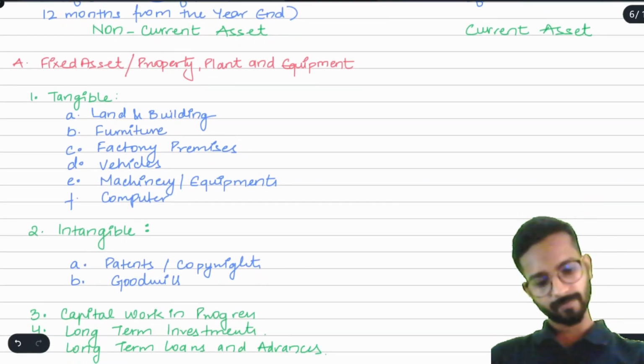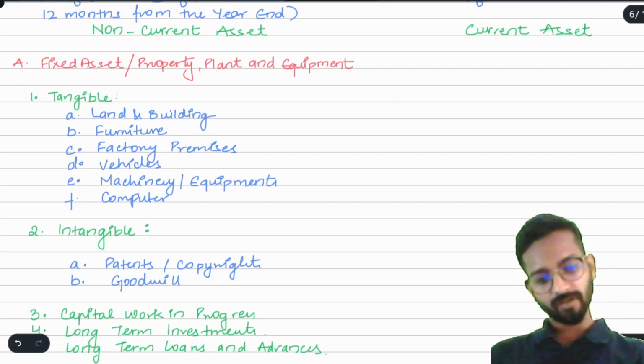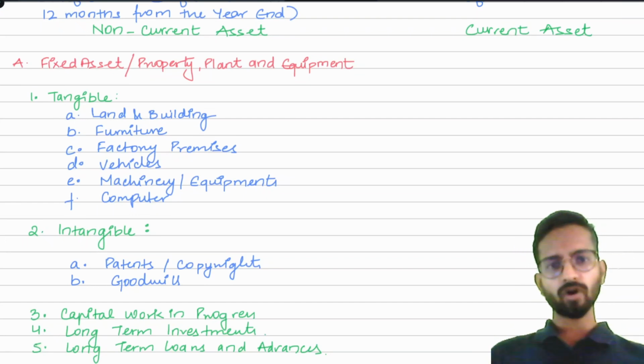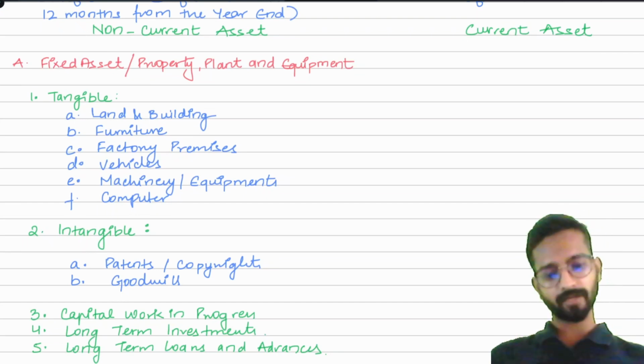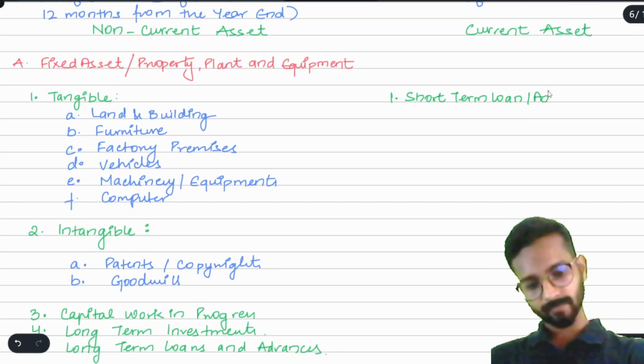See, we have just now learnt long term loans and advances. What if I have provided a loan or advance to somebody for 2 or 3 months only, or 4 months, or within the 12 months I have told him that you have to repay me this loan within 12 months from the year end. So you will say, sir, this is the short term loan you have given. Very good. So I can write here short term loans and advances.